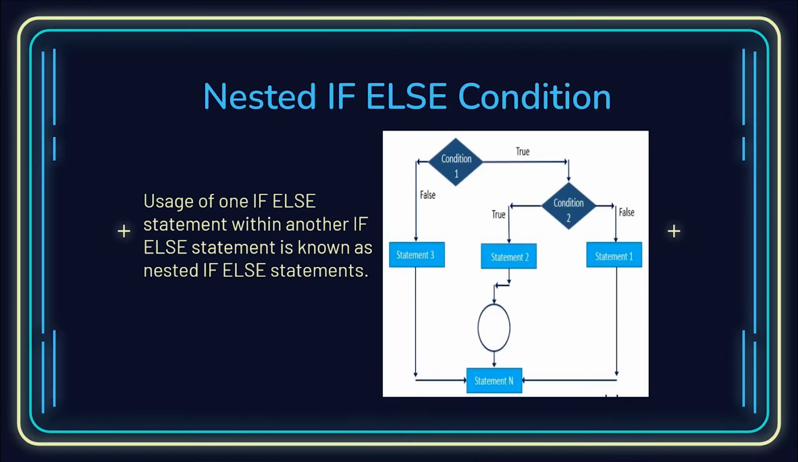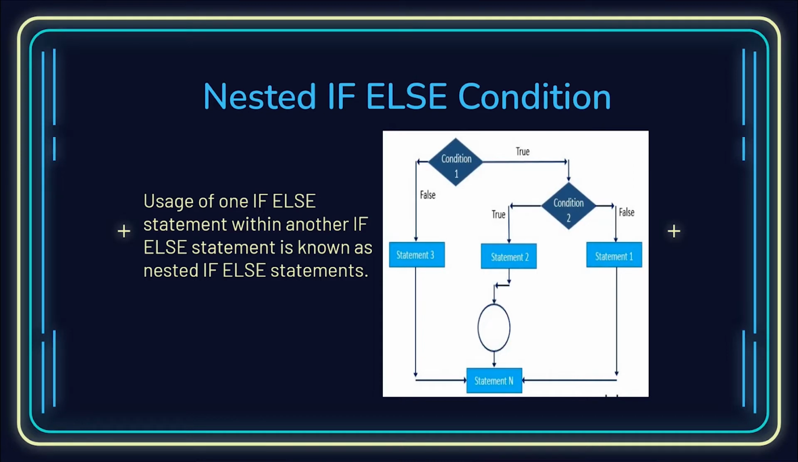Yeah, so next comes the nested if-else condition. Usage of one if-else statement within another if-else statement is known as a nested if-else statement. Now you can look at the flowchart, there are two conditions. If condition 1 is false, then a certain statement, statement 3, is executed, and we directly move on to statement n. But if it's true, then instead of executing another statement, we check another condition. If that second condition is true, then a certain statement will be executed, and if it's false, a different set of statements will be executed.